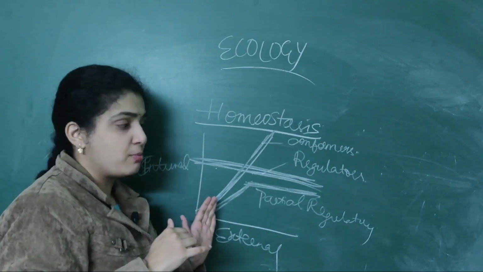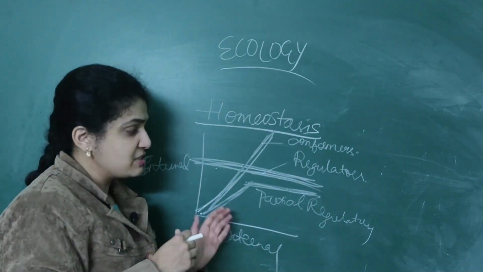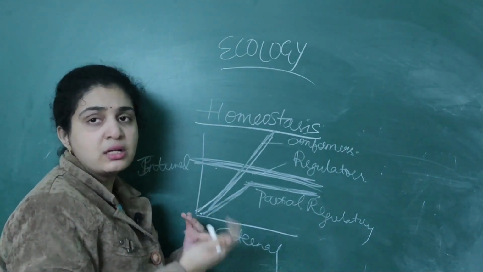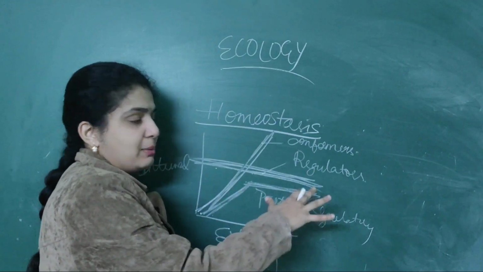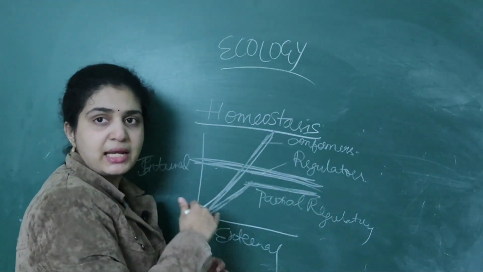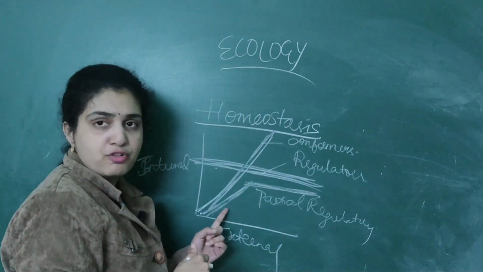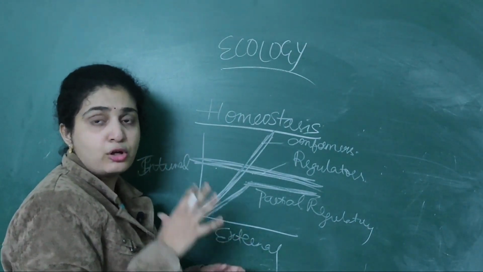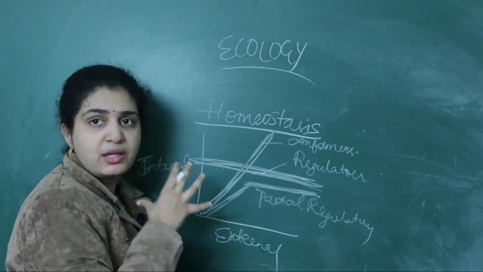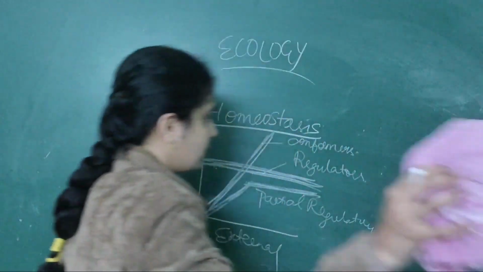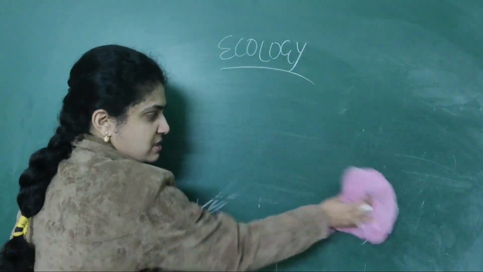So they are called conformers. Partial regulators means first their body temperature will be changing from one place to another. Then later it will be the same. Means they maintain constant body temperature. So they are called conformers, regulators, partial regulators. I want you all to remember this graph very clearly. So these are the three types that are related to homeostasis.